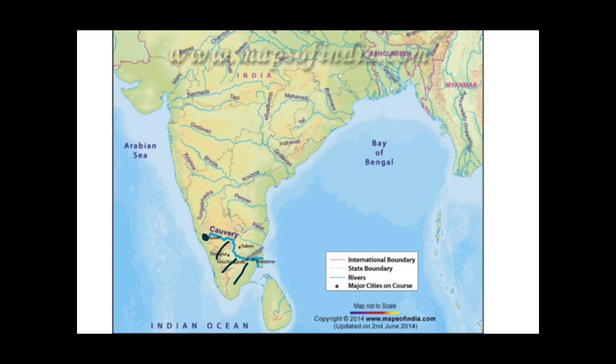And we read about the three left bank tributaries also, that is Hemavati, originating from here in Karnataka, and from Babu Budan hills, Shimsha river, which is also originating from Karnataka plateau, and then we read about Arkavati river, which is originating from Bangalore plateau and meeting this Kaveri river at the left bank. So this is all about this Kaveri river basin, which lies in four states, that is Tamil Nadu, Kerala, Karnataka and UT of Puducherry.